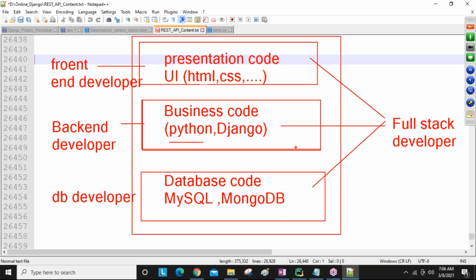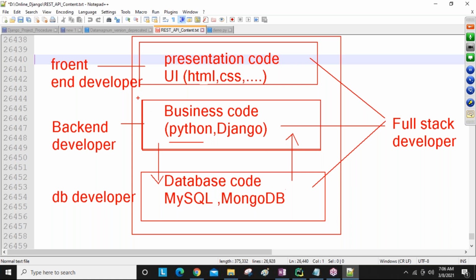While developing the business code, we always need to interact with the database to store business-code-related information, like registration data, feedback data, product information, students information, employees information. If you want to store these in the database in a permanent manner, then DB knowledge is required.